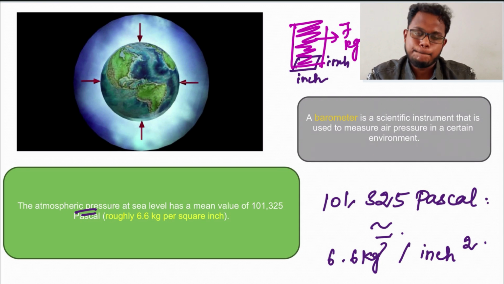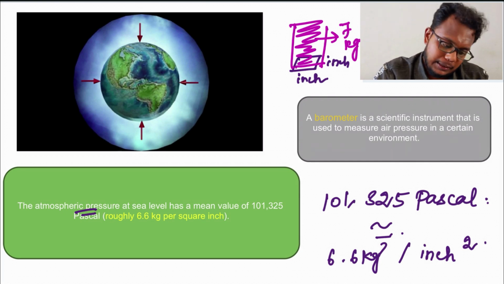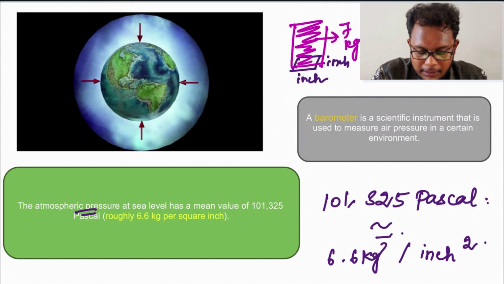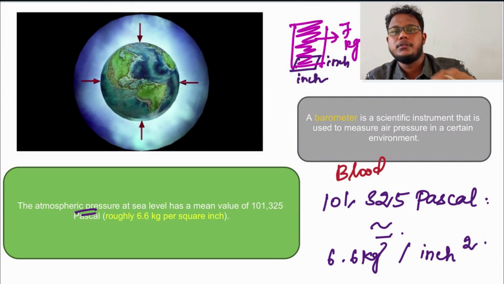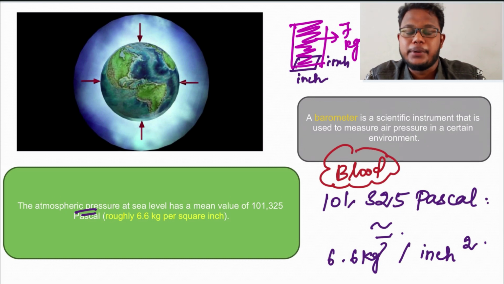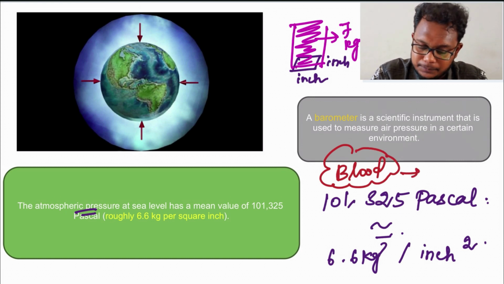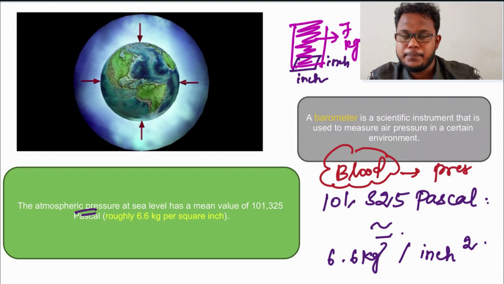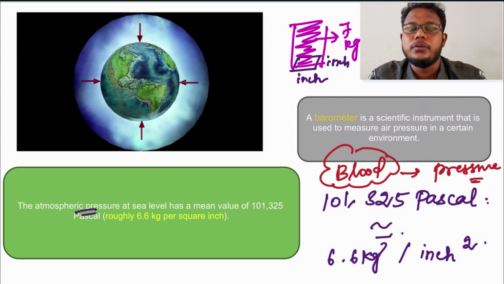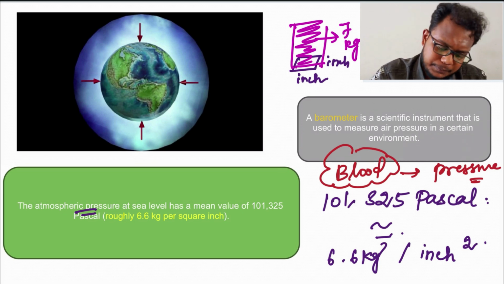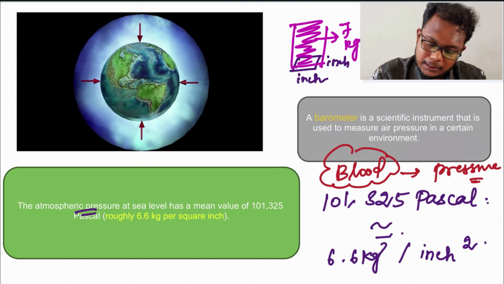Because we have blood flowing in our body, and you have heard about blood pressure. That blood pressure acts opposite to the atmospheric pressure, so we do not feel any pressure. We will talk about that in detail later.